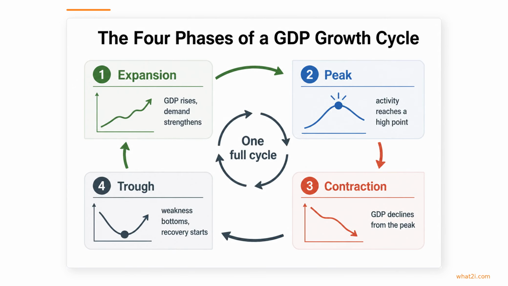Those ups and downs are often described as four phases. Expansion is when output and demand are rising, peak is the high point, contraction is the decline from that high, and trough is the stage where weakness bottoms out. And a new recovery begins.